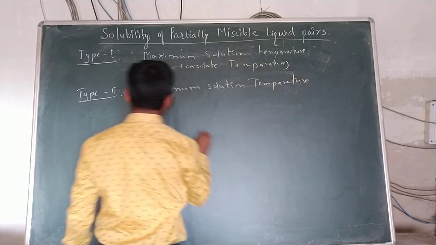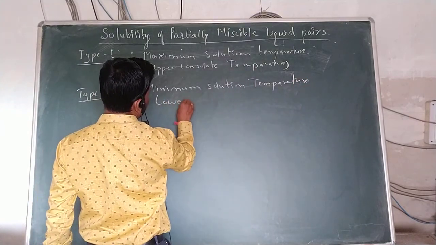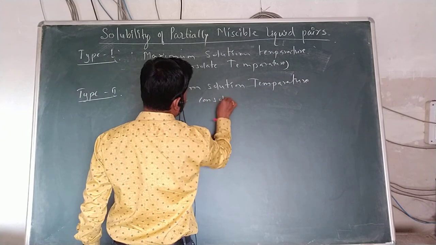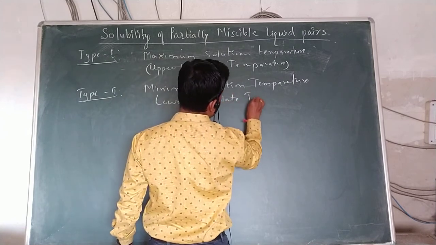This is also called the lower consolute temperature.